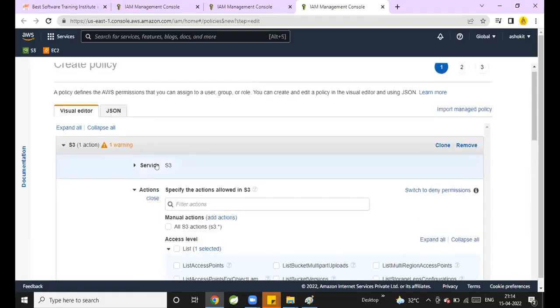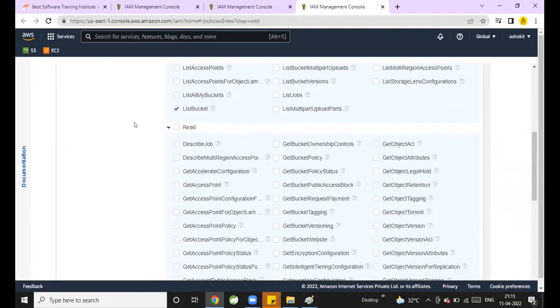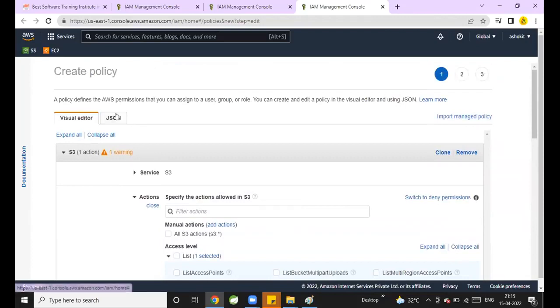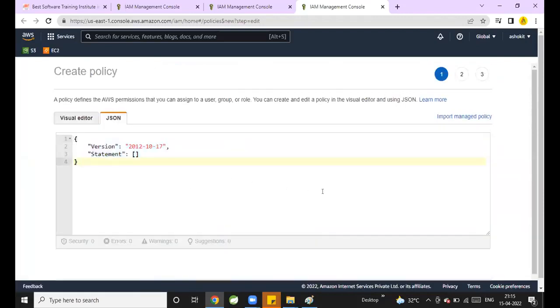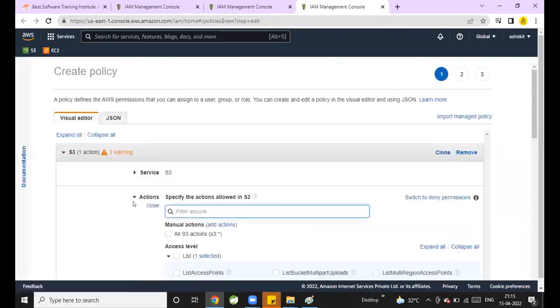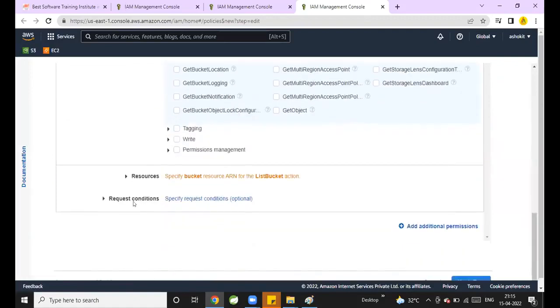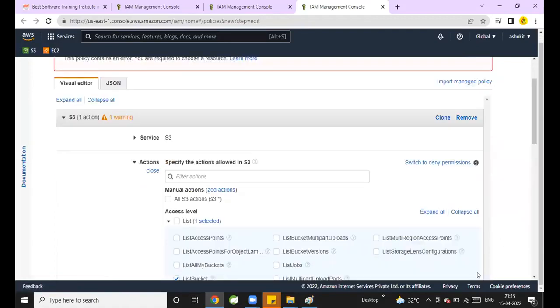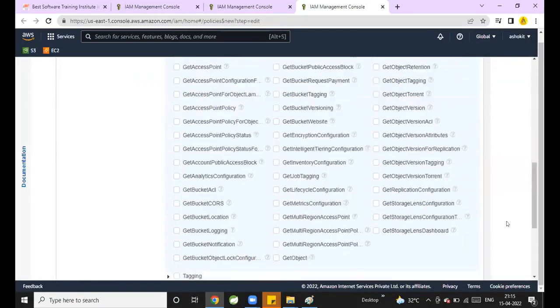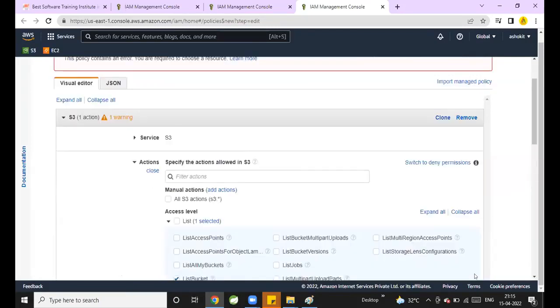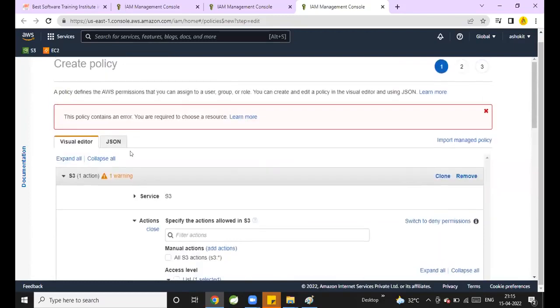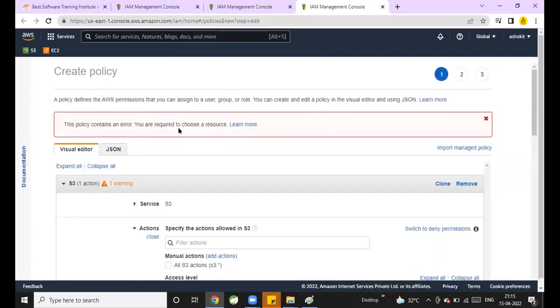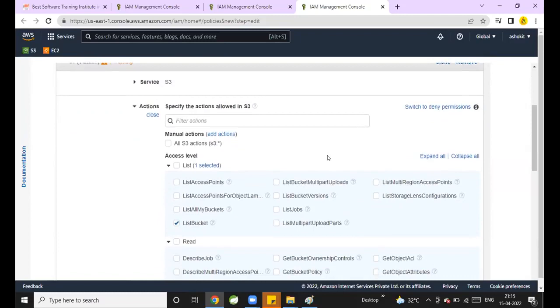Now, can you see, whenever you select a policy here, the corresponding JSON file will be generated for that. Now click on next tags. One warning, what is that? The policy contains an error, you are required to choose a resource.